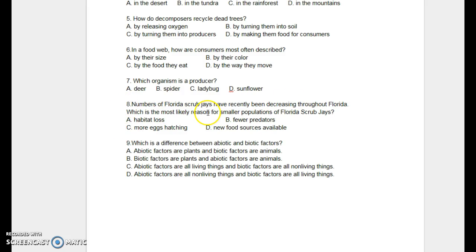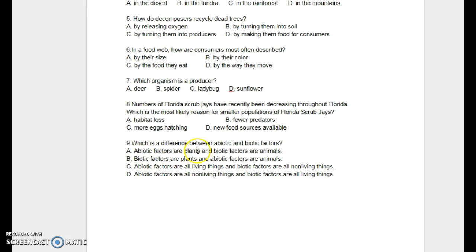Number 8. Numbers of Florida scrub jays have recently been decreasing throughout Florida. Which is the most likely reason for smaller populations of Florida scrub jays? A. Habitat loss. B. Fewer predators. C. More eggs hatching. D. New food sources available.